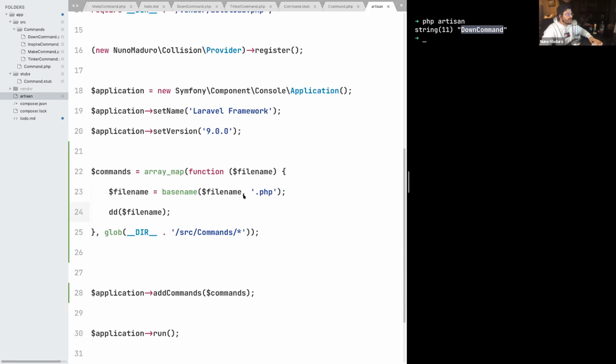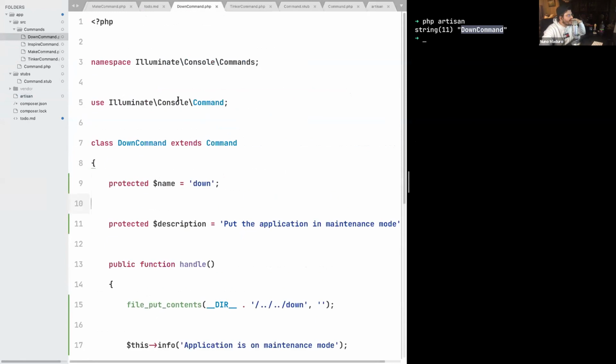So now that we have this, we cannot just new down command. We actually need the entire fully qualified namespace. And looking at this, I know that all the namespaces of the command classes are always Illuminate Console Commands.